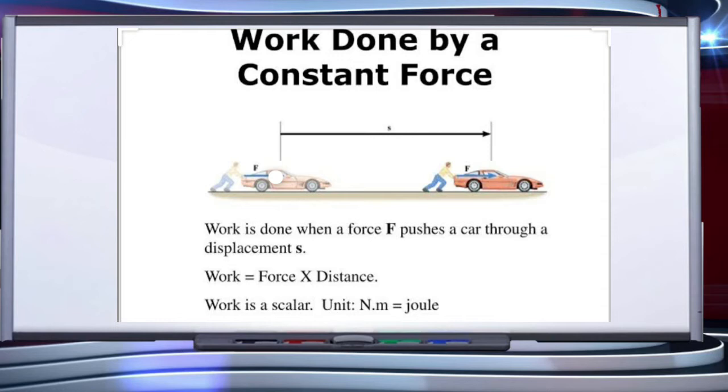Let's understand with the help of a diagram. As shown in the figure, a constant force F acts on a car and displaces the car along the direction of force from its initial position to the final position through a displacement S. Then work done by the force on the car is expressed as the product of force and the displacement. From this expression, we find that work done by a constant force acting on an object is equal to the product of the magnitude of the force and the displacement in the direction of the force.